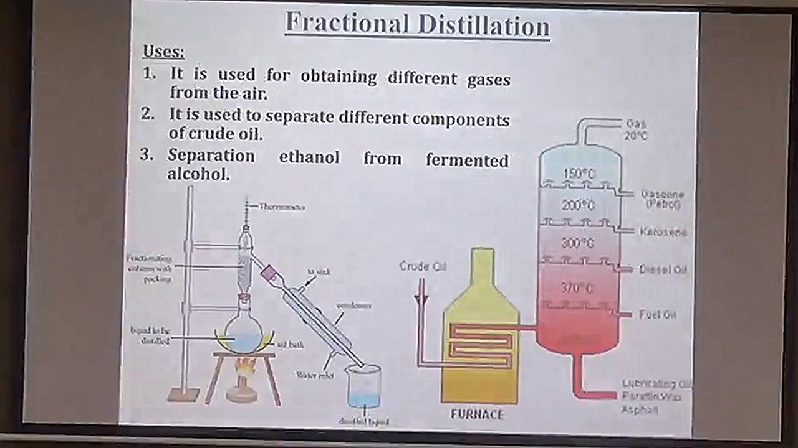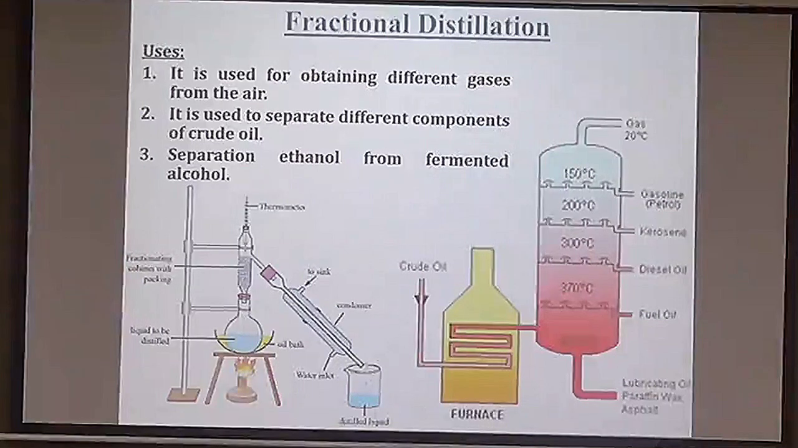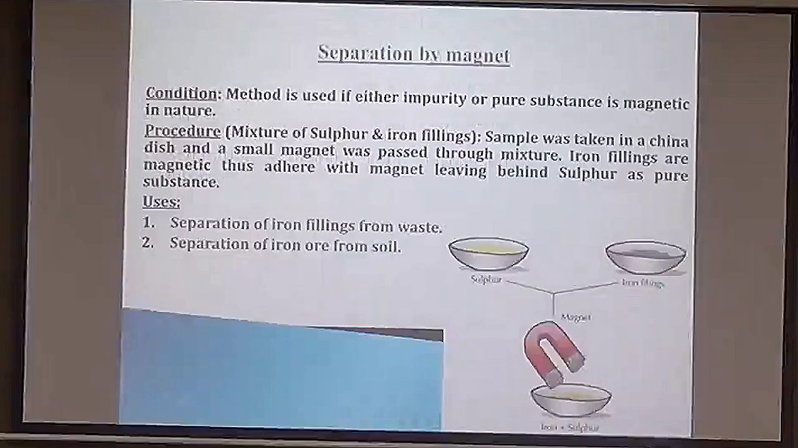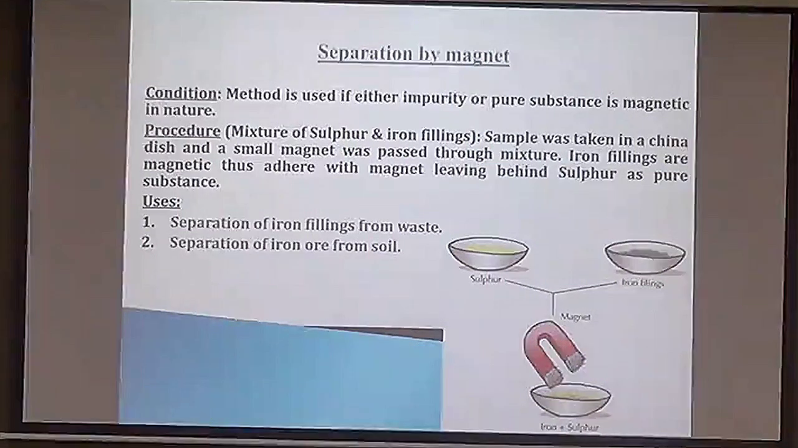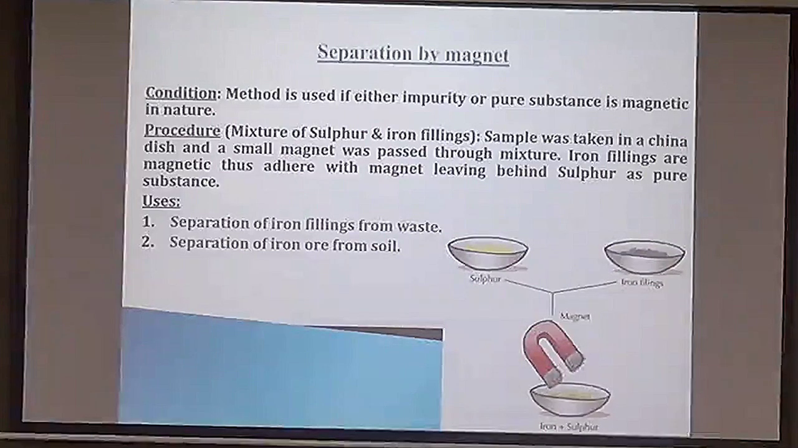Here you can see the fractionating column being added, which is hindering the vapors from reaching the condenser fast. Then we have magnetic separation, which is separating the mixtures which have one of the components as iron, which is magnetic in nature. So we can separate by this method a mixture of iron and sulfur. Iron will cling to the magnet which is passed through the mixture, and the sulfur particles will be left behind. So for this technique, the essential requirement is that one of the components should be iron.